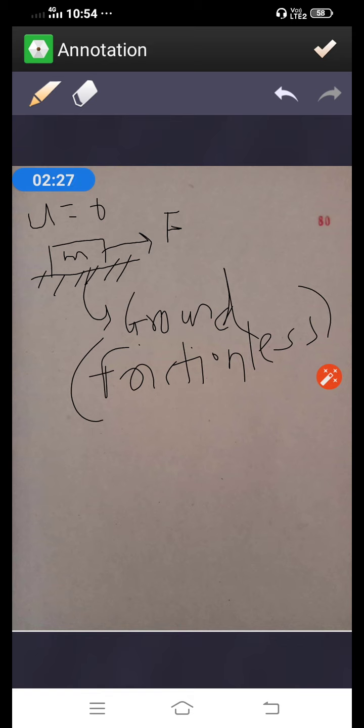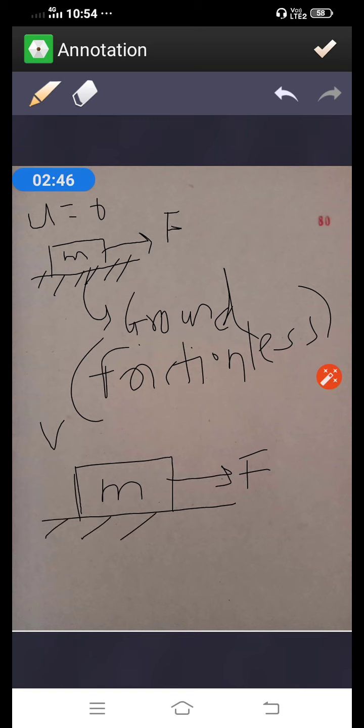Okay, so after applying the force, what happens, students? See here, the body will move, having velocity v. The force is F and the mass is the same, m. This is the first case and this is the second case.